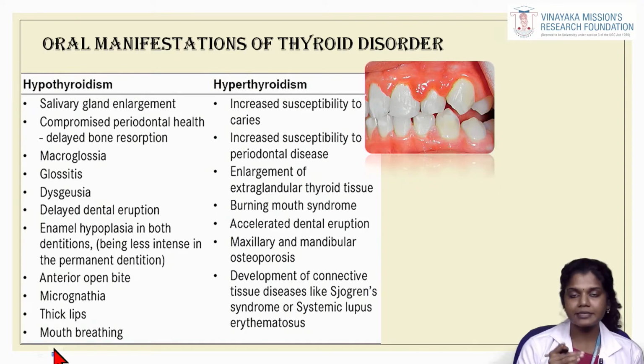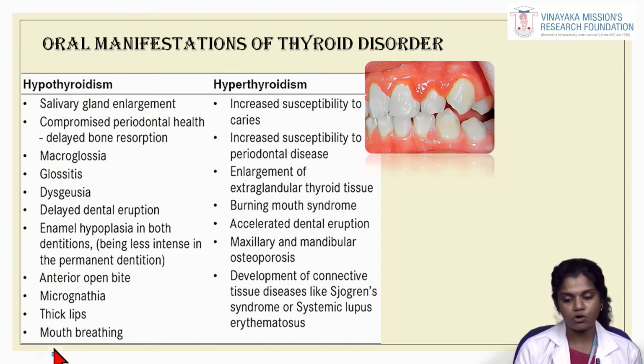So these are the dental manifestations of hypothyroidism. So coming on to hyperthyroidism, the patient may have increased susceptibility to caries, increased susceptibility to periodontal disease, enlargement of the extraglandular thyroid tissue, burning mouth syndrome, accelerated dental eruption, maxillary and mandibular osteoporosis, and development of connective tissue diseases like Sjogren's syndrome or systemic lupus erythematosus.